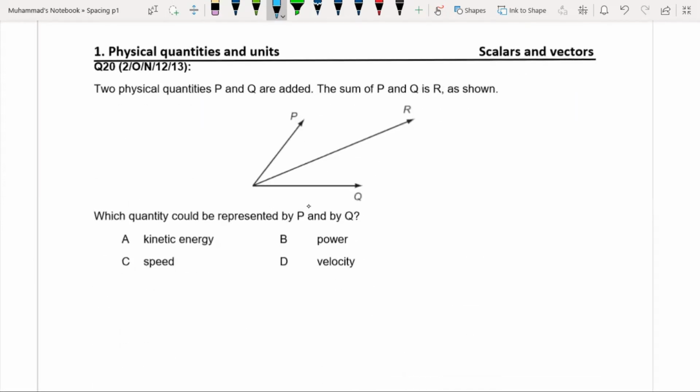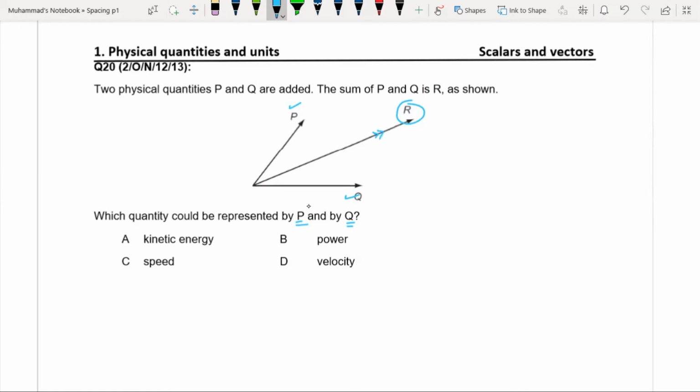Two physical quantities P and Q are added. The sum of P and Q is R, as shown. Which quantity could be represented by P and Q? You know that the resultant of these two quantities, if they are vectors, is in the direction of this vector R. So R is the resultant of these two vectors.